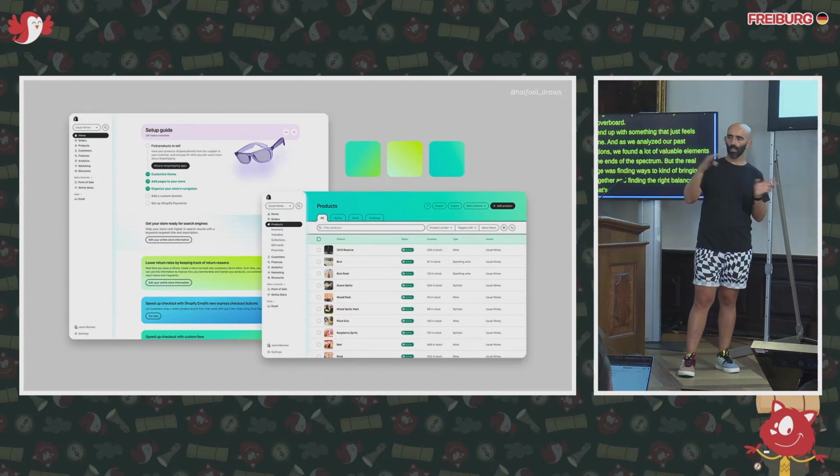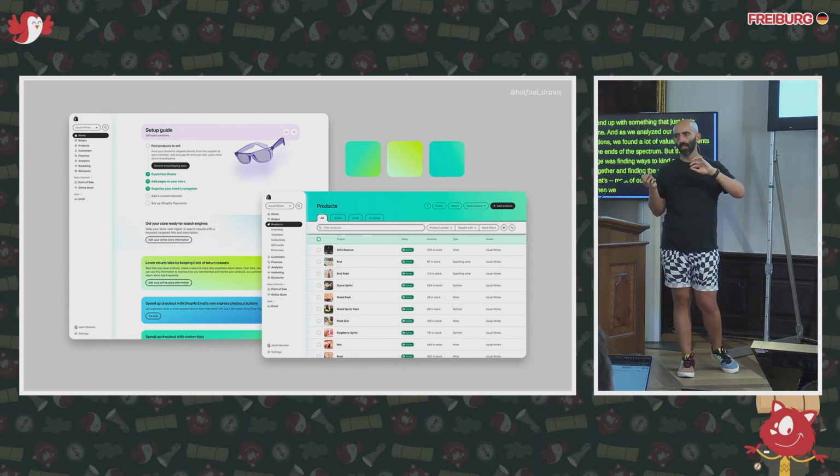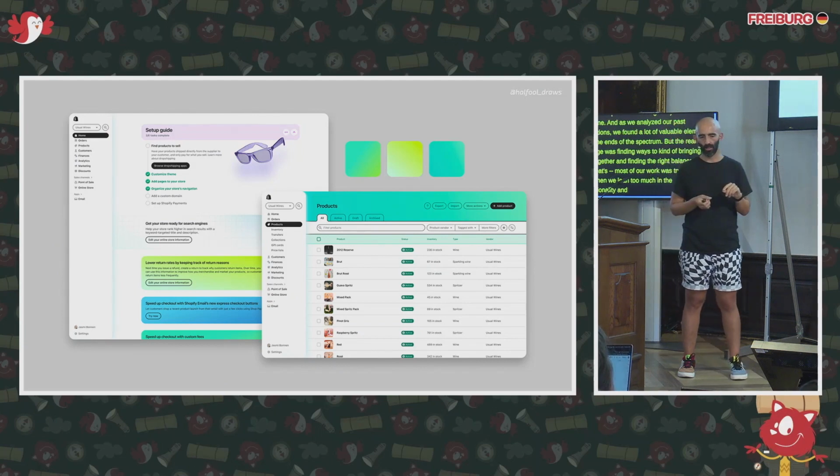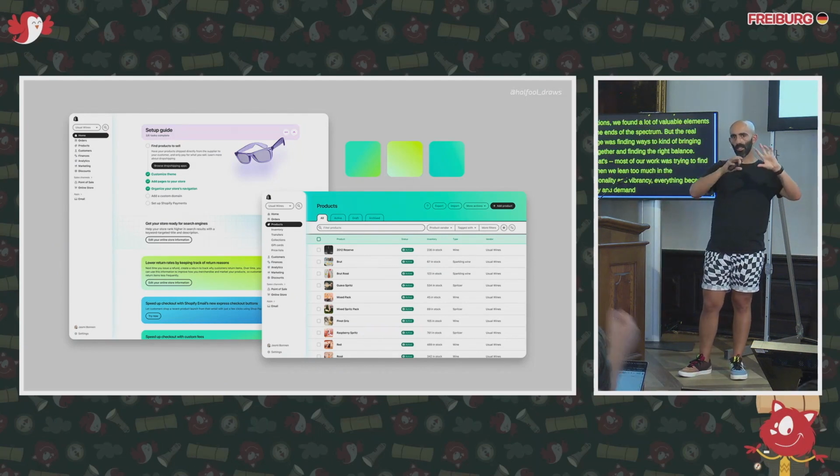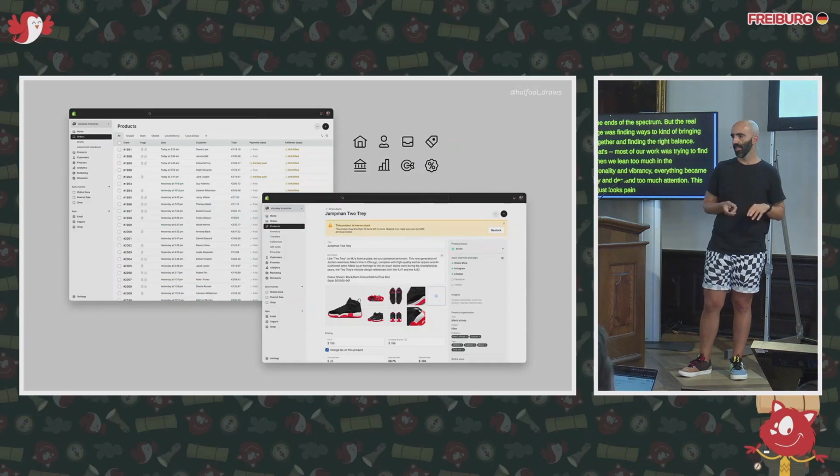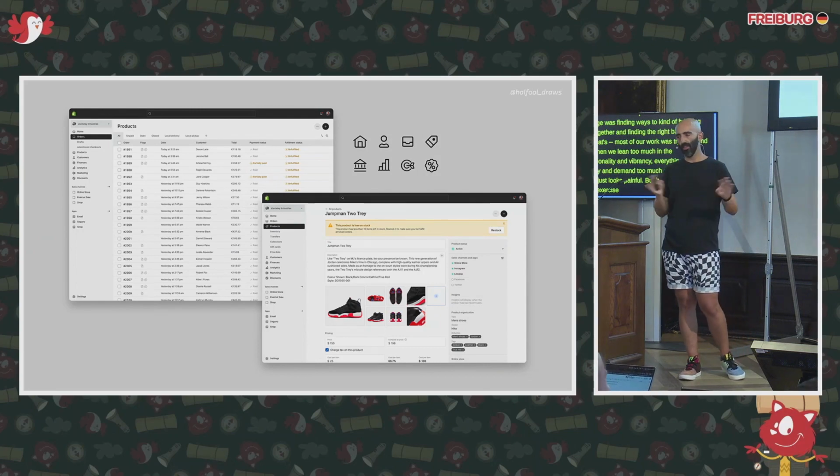When we leaned too much into dimensionality and vibrancy, everything became busy and demanded too much attention, and this screen just looks painful, but it was still valuable for the exercise. And then when we tried to lean in the opposite direction, it started to feel very flat.